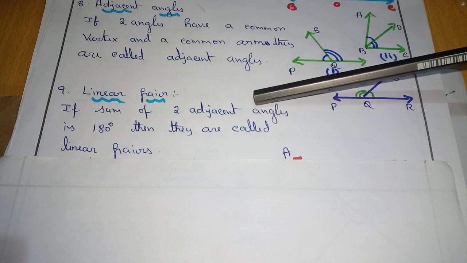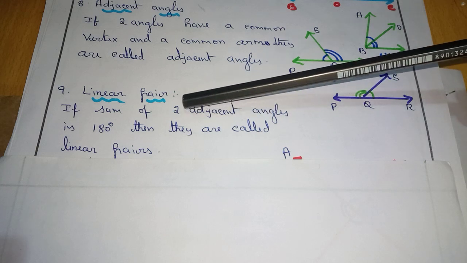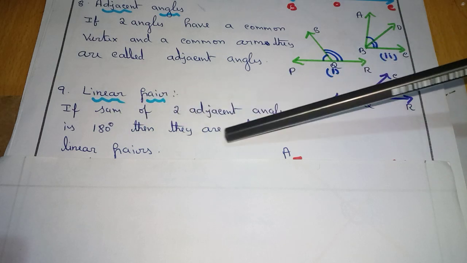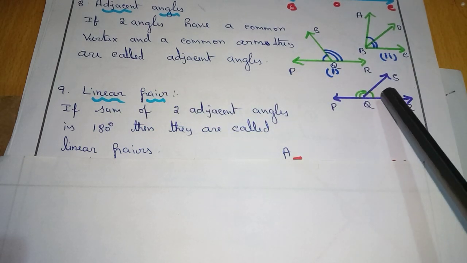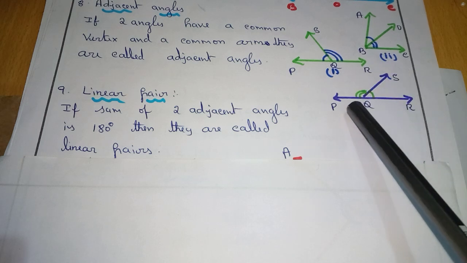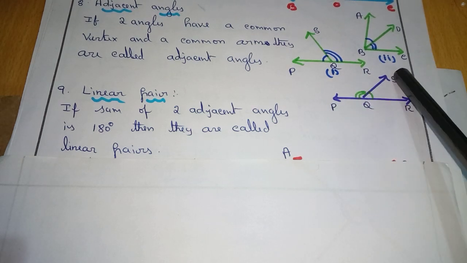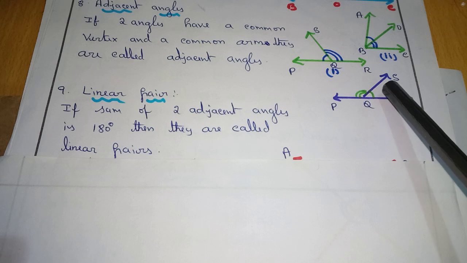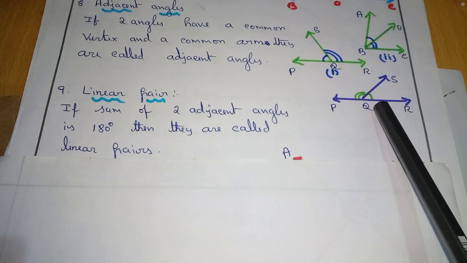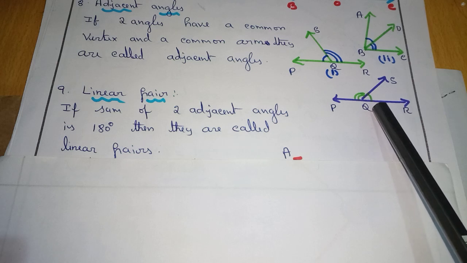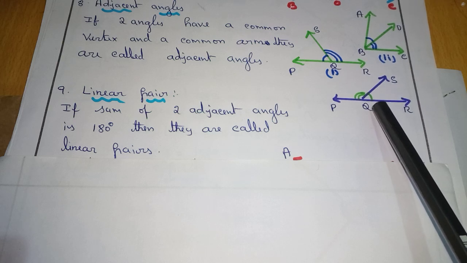Copied the sentence. Sum of the two angles is equal to 180 degree. The angles are called linear pairs. Then draw a straight line. Draw a ray on it. Name the straight line and the ray. Show angles, one with 1 mark, another one with 2 mark. Over.